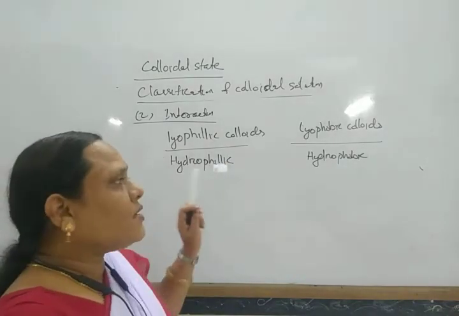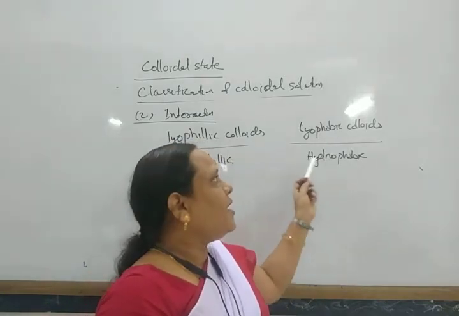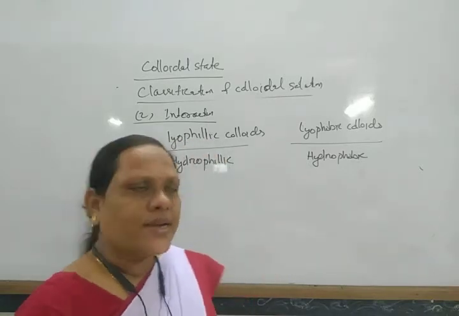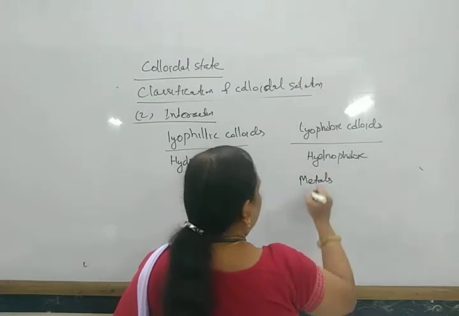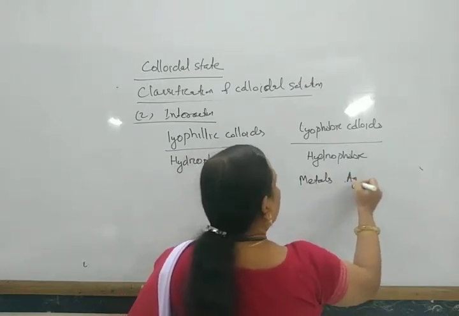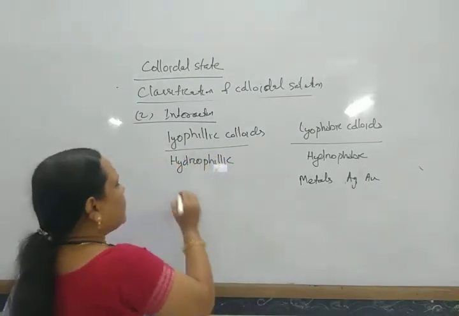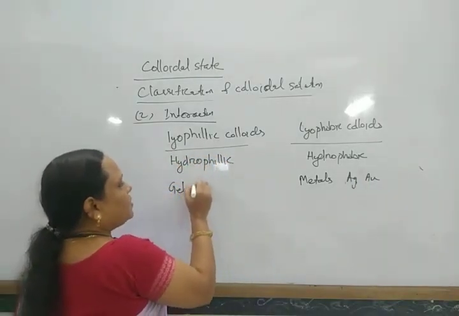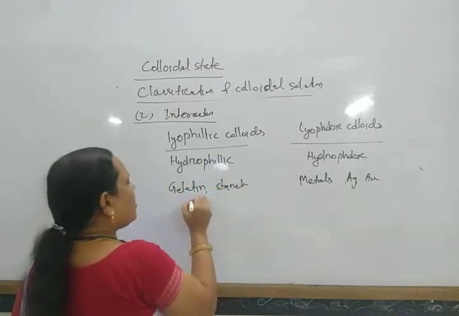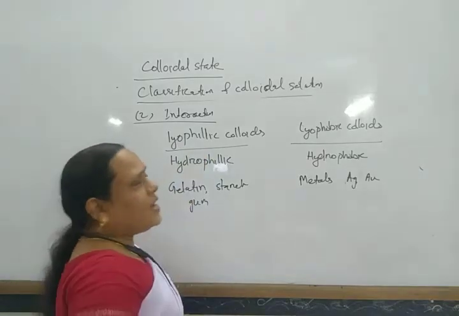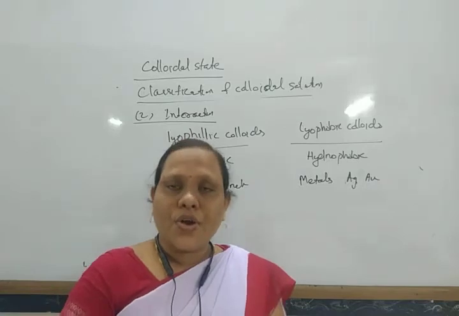While the colloidal solutions of metals like gold, silver, etc., these are lyophobic colloids, while the colloidal solutions of gelatin, starch, gum, etc., these are hydrophilic or lyophilic colloids.